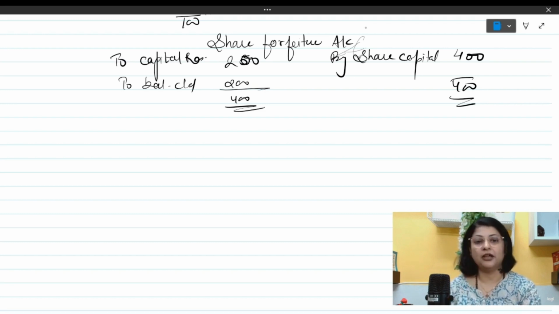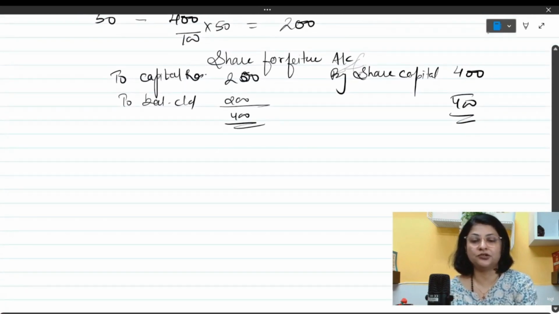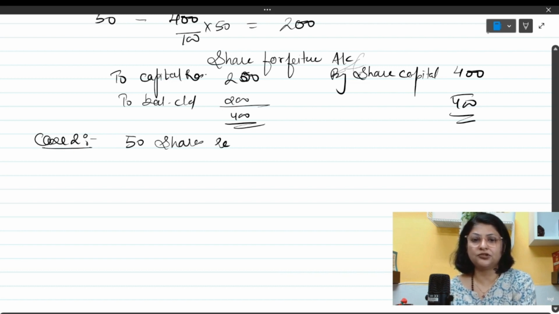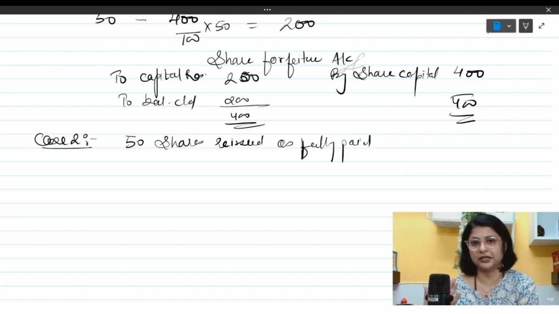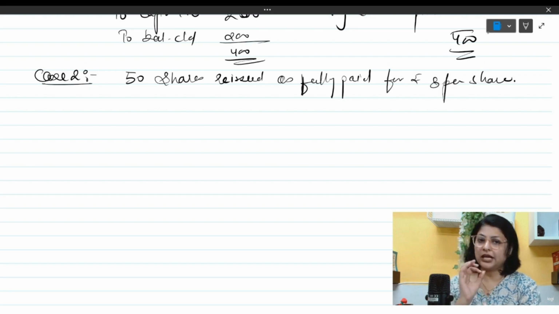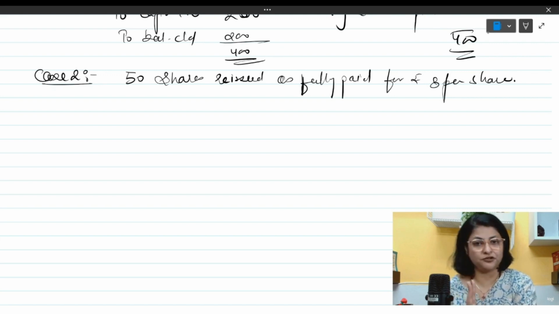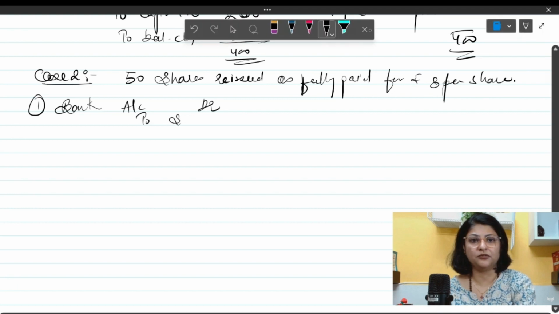Case 1 is done, where the shares are issued at par. Now assume that in case 2 we are issuing, let's say, 50 shares reissued as fully paid. Fully paid means the amount which will come on the credit side under share capital. Rupees 8 per share, now again the amount is at discount, means 2 rupees will have to be taken from share forfeiture account. So my entry is going to be bank account debit to share, sorry, I have to include one more thing over here.